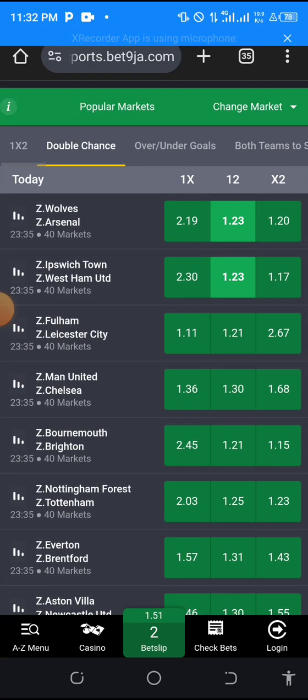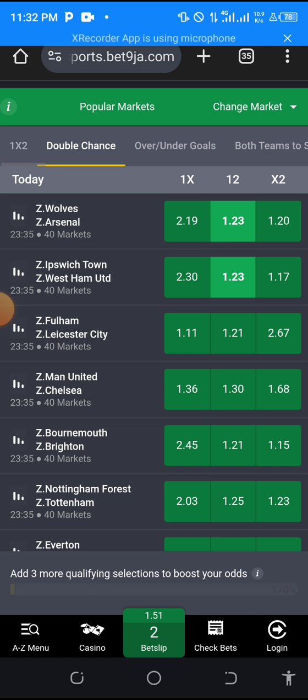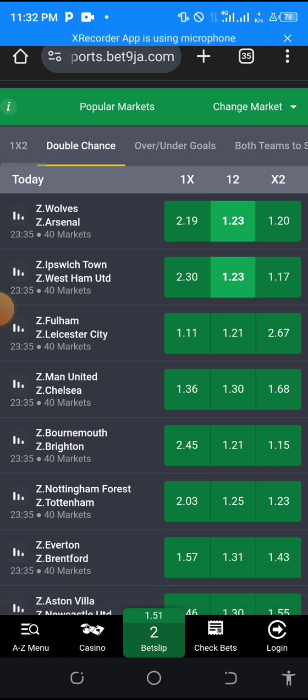This is Correct Bet. I want to teach you guys how repeating odd works, so take note from now on. For example, you see this odd that I tick here, 1.23, 1.23. You see something like this on England by 7, and you see it again on La Liga by 8.